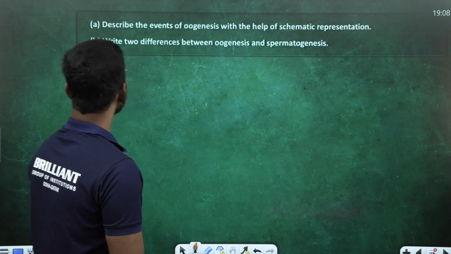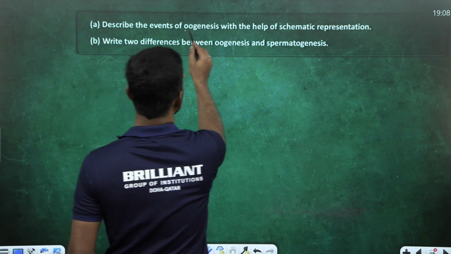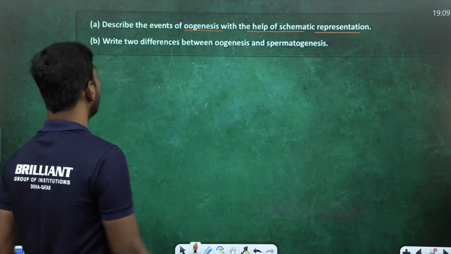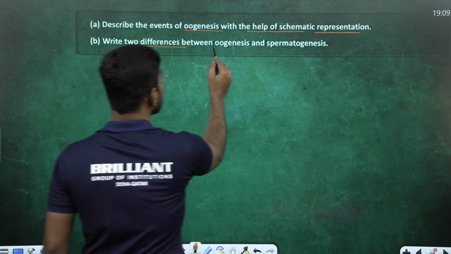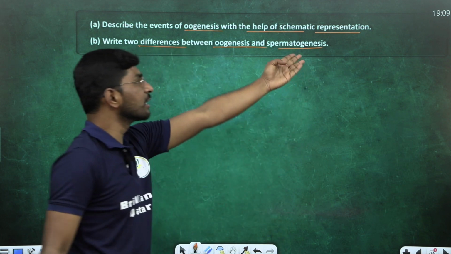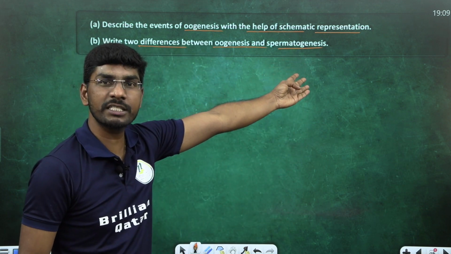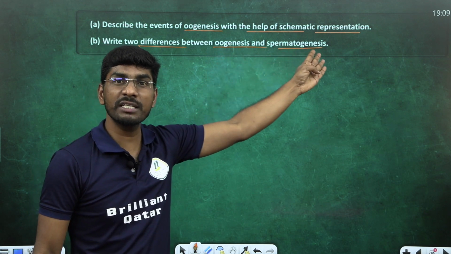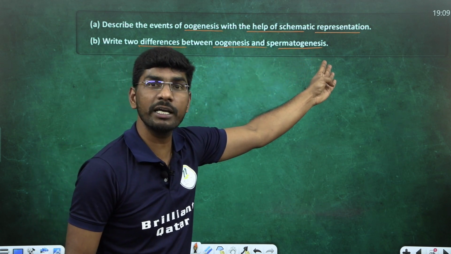Next question. Describe the events of oogenesis with the help of a schematic representation. We already did this one. Write the difference between spermatogenesis and oogenesis. Spermatogenesis takes place in testes. Oogenesis takes place in ovaries. Spermatogenesis starts at the time of puberty.